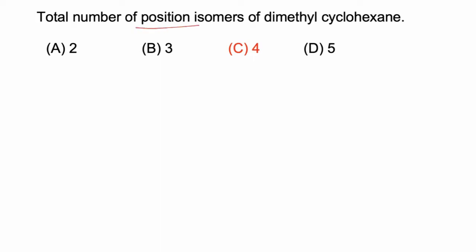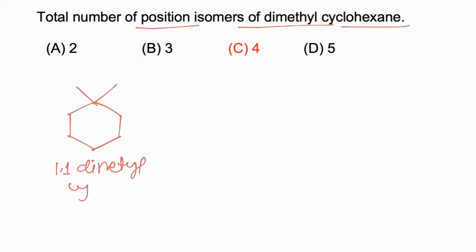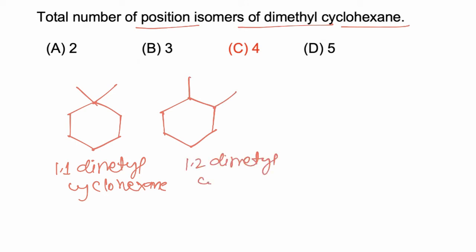Total number of position isomers of dimethyl cyclohexane. So in this question we have to find the total isomers of the molecule dimethyl cyclohexane. So first example, this molecule is 1,1-dimethyl cyclohexane, and all the isomers must have two methyl groups and cyclohexane as the principal chain. So next, 1,2-dimethyl cyclohexane.